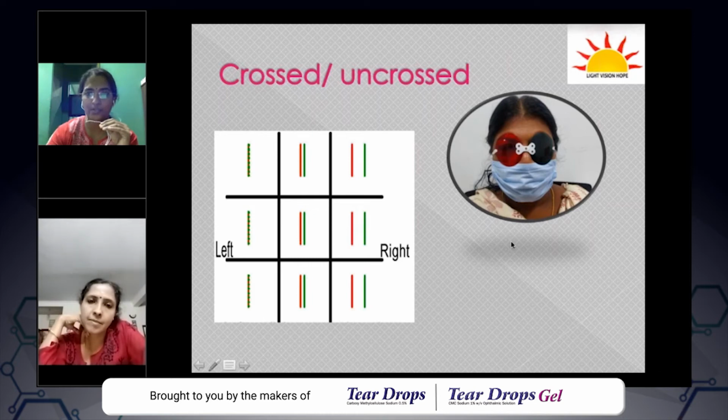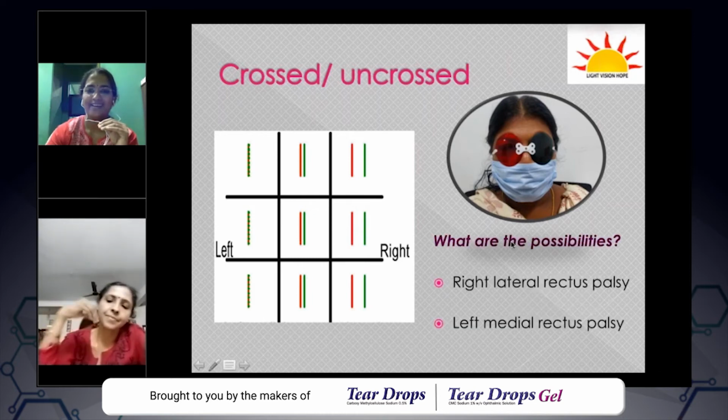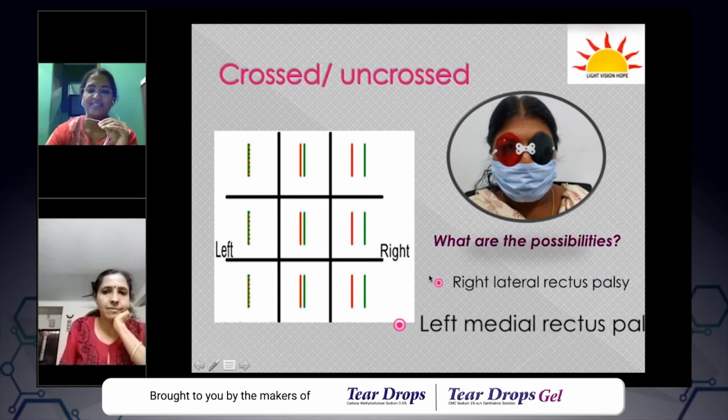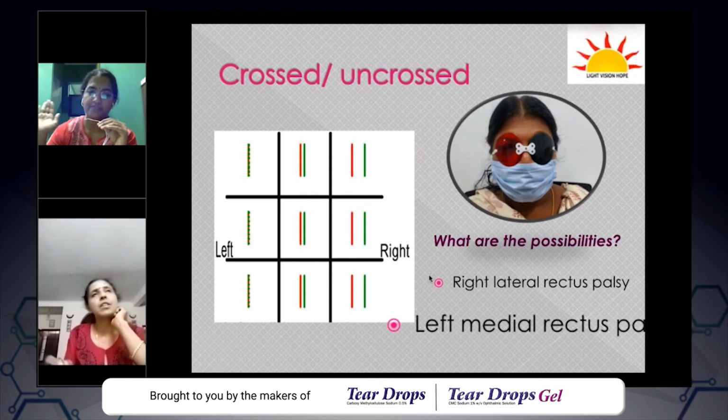I know that it's quite common, but again, the possibilities here are right lateral rectus palsy and left medial rectus palsy. And with this bit of information, we can again think that as the patient has a green image on the extreme right, if it is green, it has to come from the left eye. Okay, and it has to be a crossed diplopia. So this plotting is that of a patient with left medial rectus palsy.